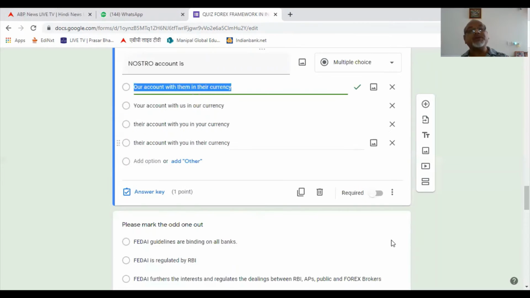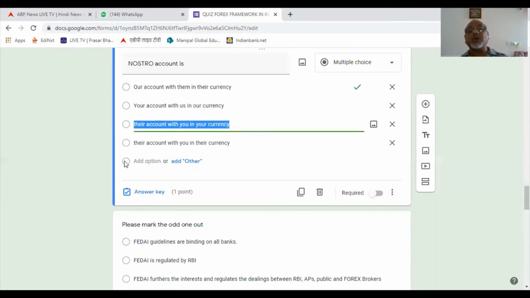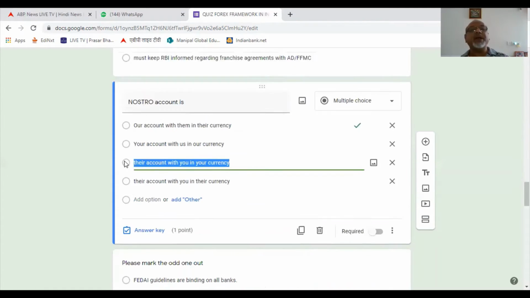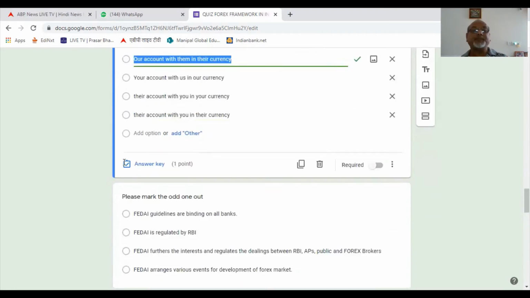But let us also consider why the others are wrong, because this is a Nostro account. Their account with you in your currency. This you remember. It is a Loro account, not Nostro. Their account with you in their currency. No, it is not that. It is just a red herring. So the right answer is Nostro account is our account with them in their currency. This is the right answer.